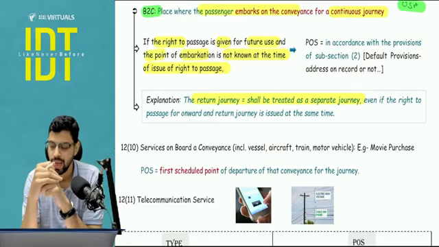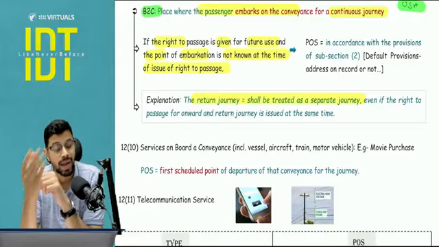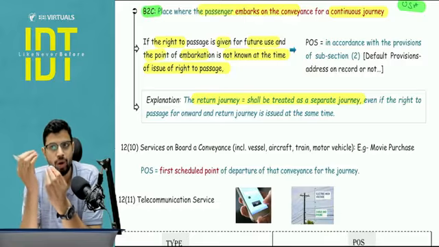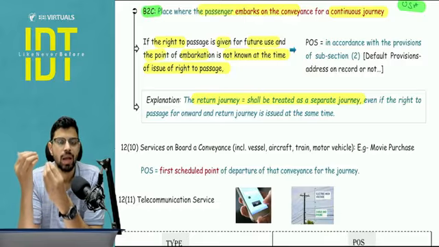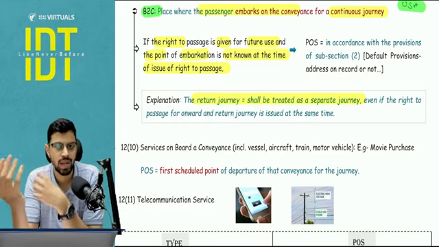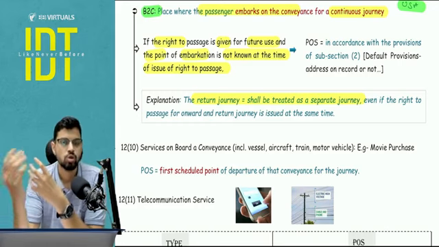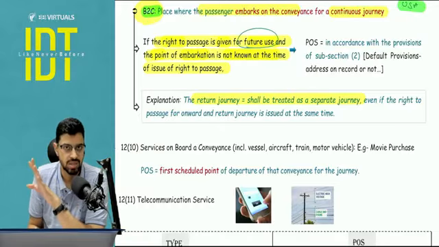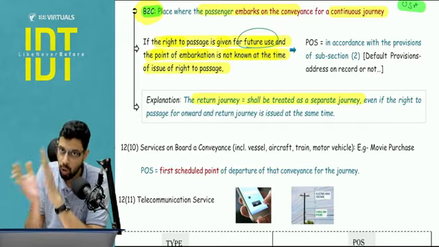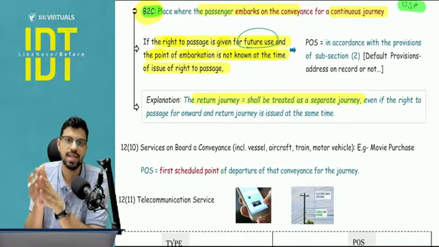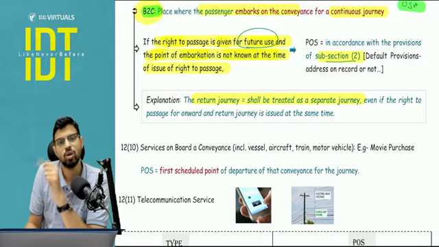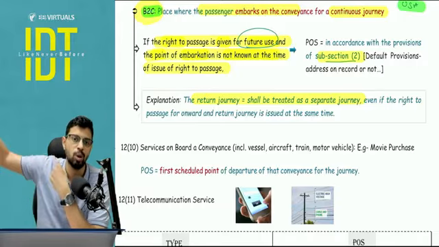Sometimes the right to passage is given and the amount is collected, but we don't know where the person is going to embark. For example, I buy a package of Air India where I can board 10 domestic flights in the next one year, and I give a lump sum amount today. How will the place of supply be determined? It is a B2C case, I am unregistered, and the embarkation point is not known because it is for future use and not fixed. So here we fall out of section 12(9), and whenever a specific subsection is not applicable, you apply the default provision, that is section 12(2). So here the question will arise whether my address is available in the records of Air India or not.